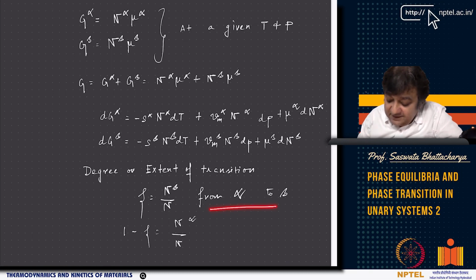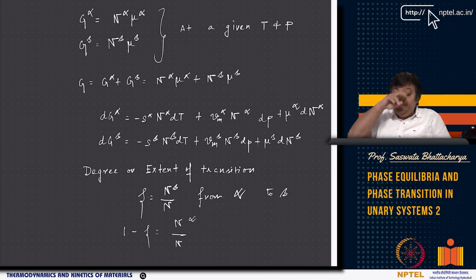We are writing zeta as n beta by n, and 1 minus zeta is n alpha by n. Now, zeta is an order parameter which basically tells you the amount of beta phase and the amount of alpha phase in fraction, right? The phase fraction of alpha and the phase fraction of beta in terms of moles. If we give the molar volume information, then we can also give it in terms of volume fraction of the phase.